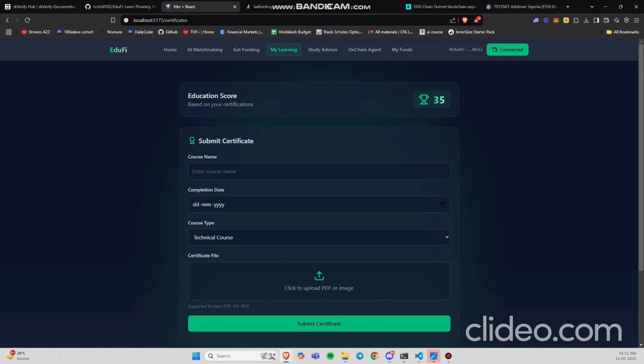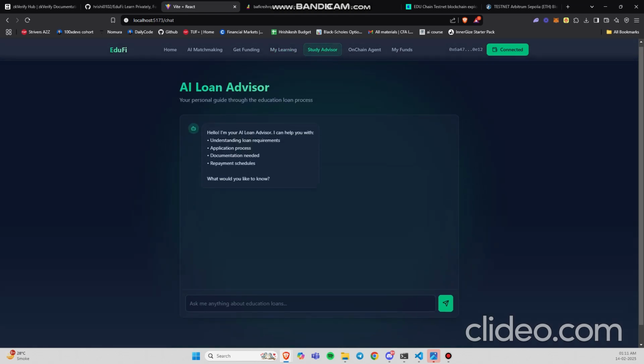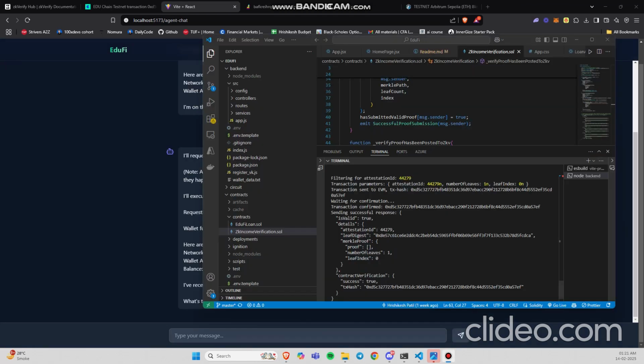Okay, so now that we have completed the micro financing loans part, what else? The user also has a study advisor where he can learn about the AI loan advisor, understanding loan requirements.